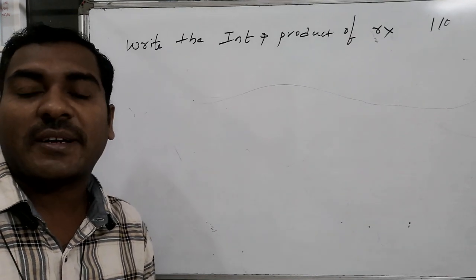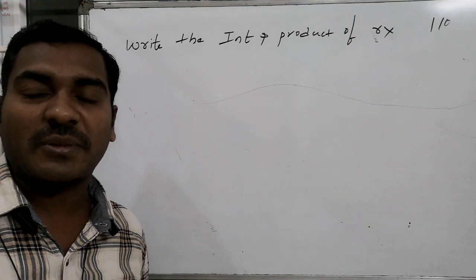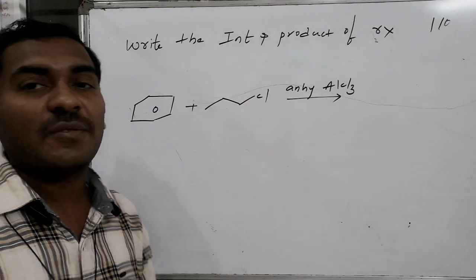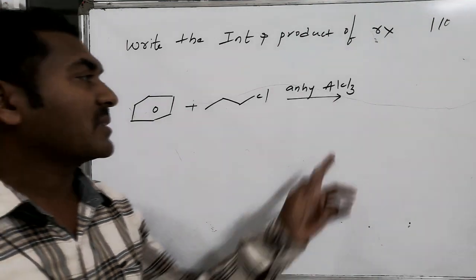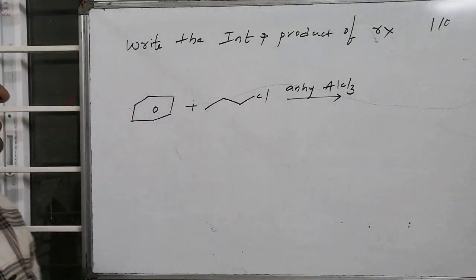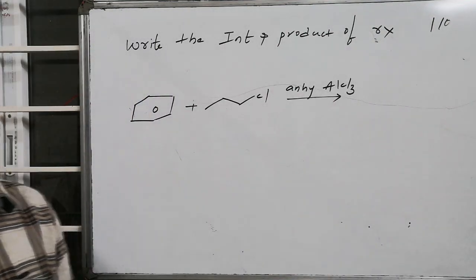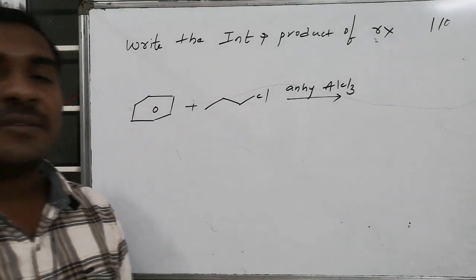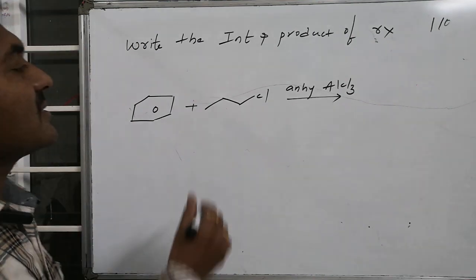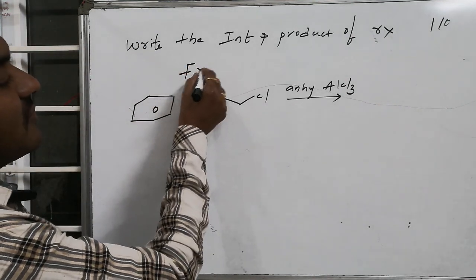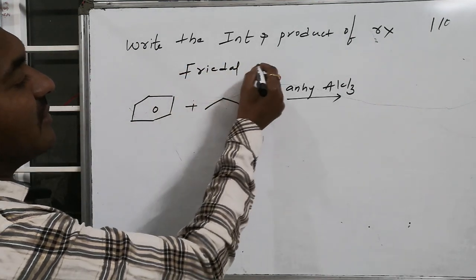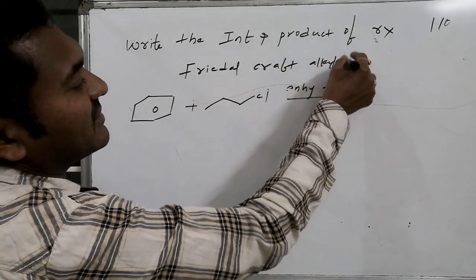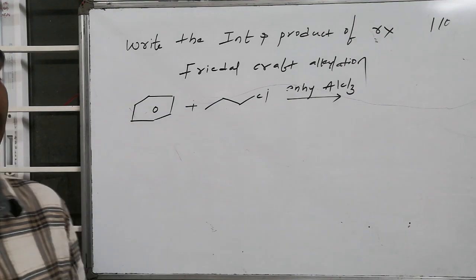Write the product and the intermediate of the following transformation. The reaction is benzene on reaction with propyl chloride in the presence of anhydrous aluminum chloride. It is a substitution reaction, and in this reaction the electrophile is generated with the help of a Lewis reagent. Hence this is said to be Friedel-Crafts alkylation reaction.